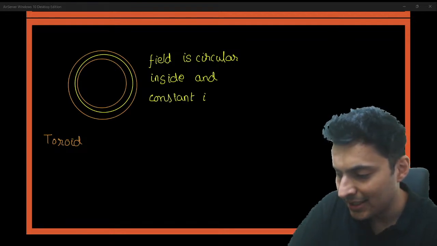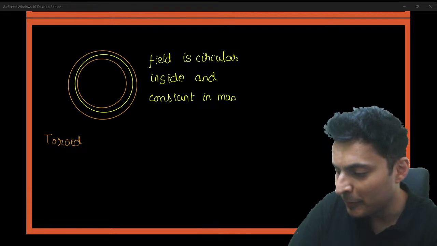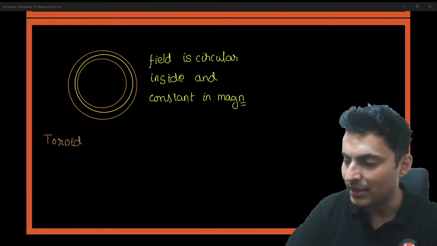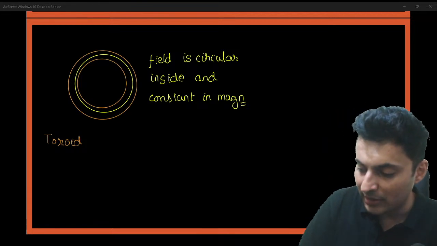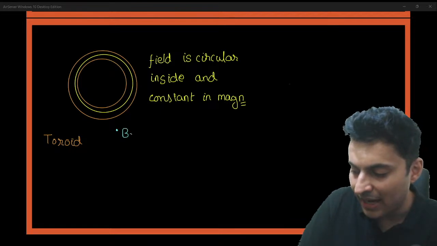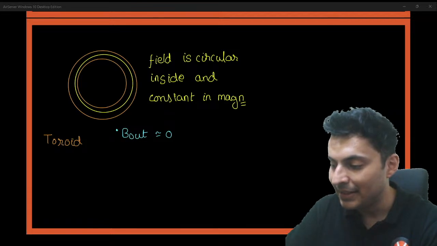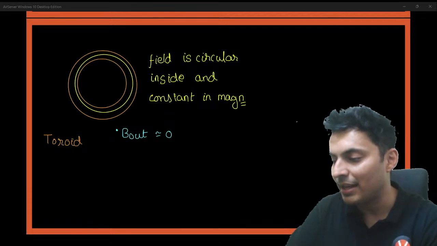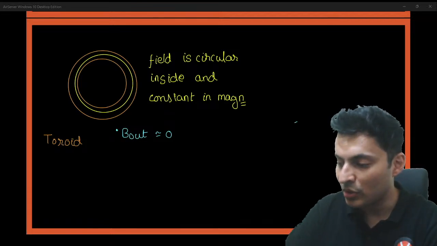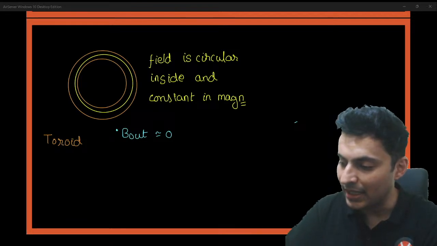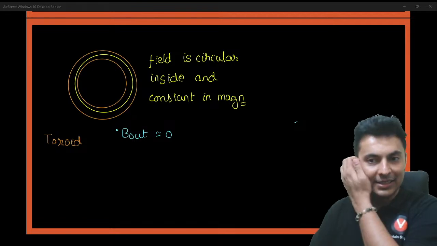There is no change in that. But if you talk about the field outside, the magnetic field outside a toroid is negligible. Hardly any field is there outside. Keep this in mind. So outside a toroid, there is negligible field, but inside there is a lot of field.